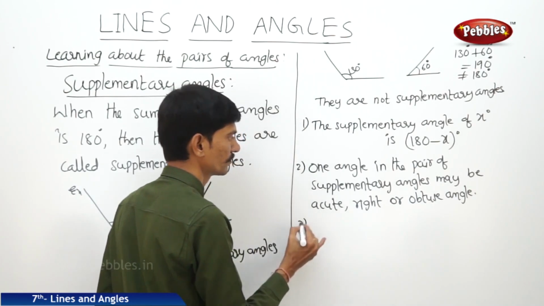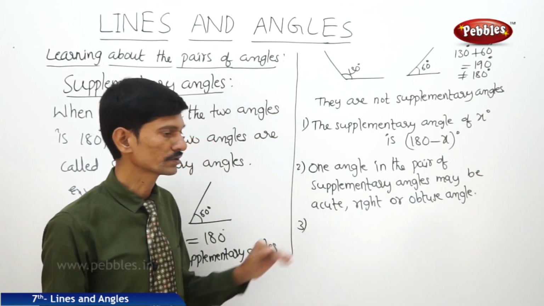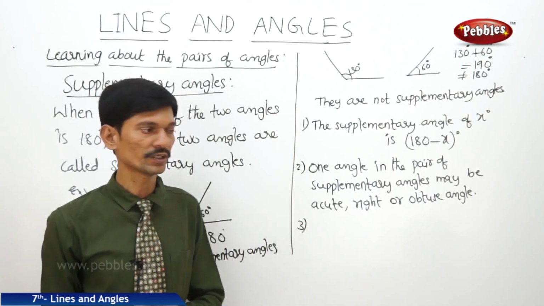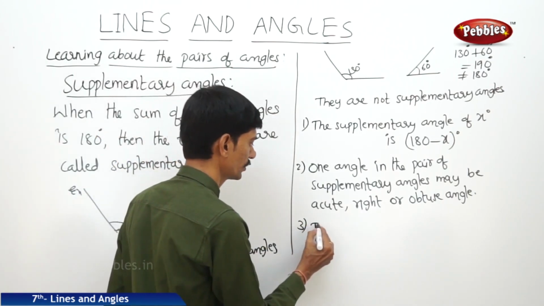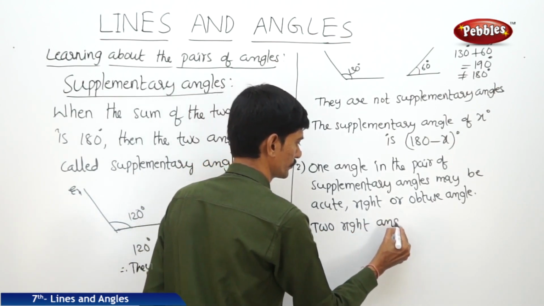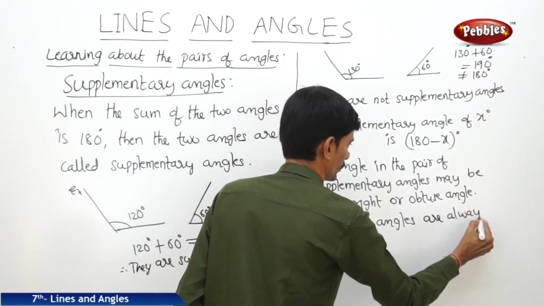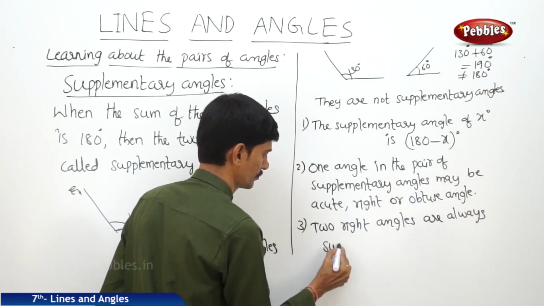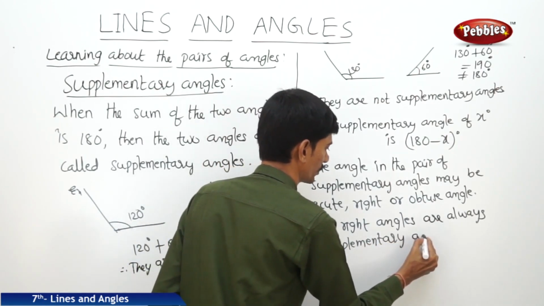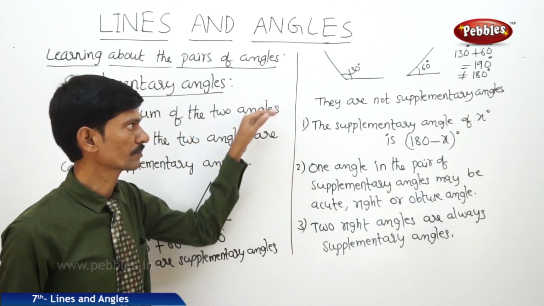And the third point, two right angles are always supplementary to each other because the right angle means 90 degrees. So 90 plus 90 is 180 degrees. So the two right angles are always said to be supplementary angles. So we can write that two right angles are always supplementary angles. So these are the three properties regarding the supplementary angles.